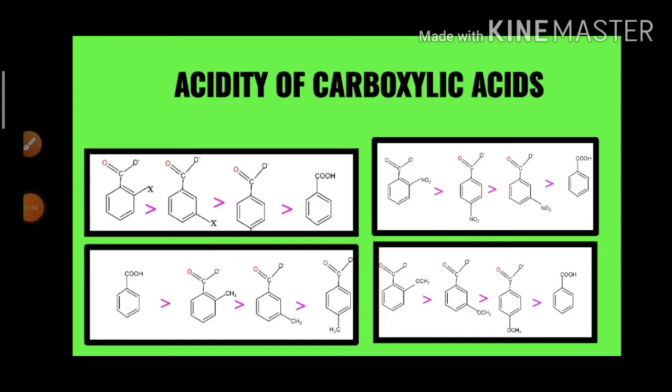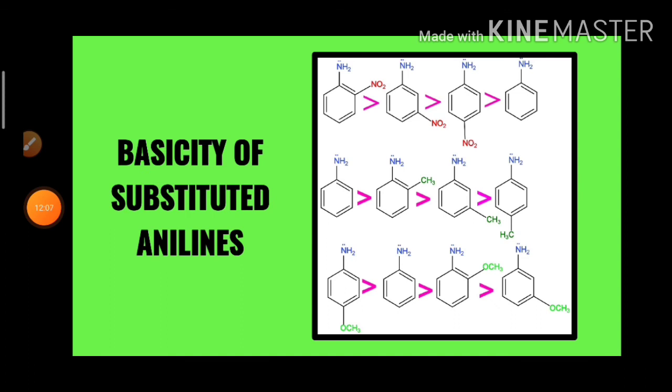And we go for the acidity of the carboxylic acids. So here different groups affect the acidity of the carboxylic acids in different ways, and while explaining the acidities we have to consider the plus I, inductive effect and mesomeric effect of the substituted groups. And these are the orders in which the basicity of the anilines is affected by the substituted groups.